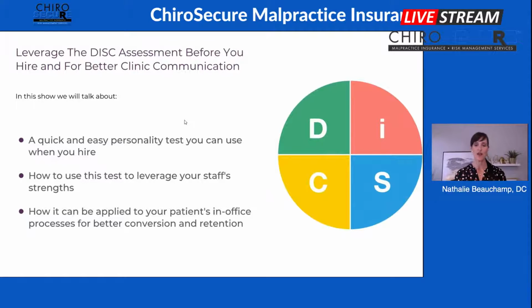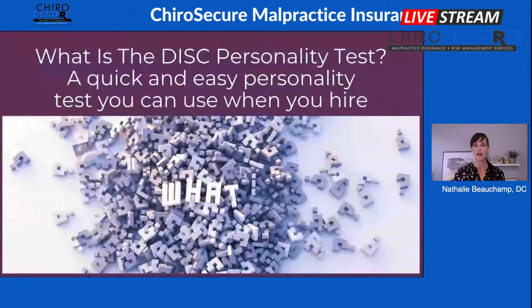This is something that I've learned from the beginning, that it is not very productive to give a task or a role to someone where it doesn't fit. So when I do a DISC profile for the staff, I can gauge where they're going to fit better in terms of roles in the office or even daily tasks. For example, you're not going to give your I in your practice all the detailed balancing of the account. That just would be a huge mistake. And also how to apply that in terms of conversion and retention. So a quick look at it here.